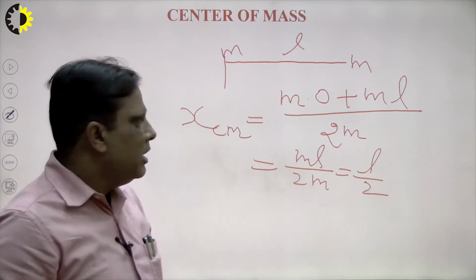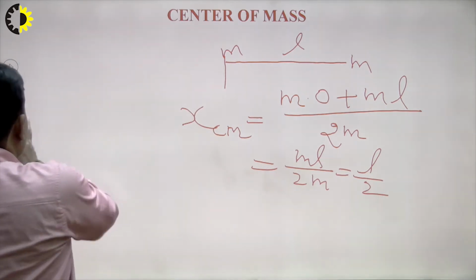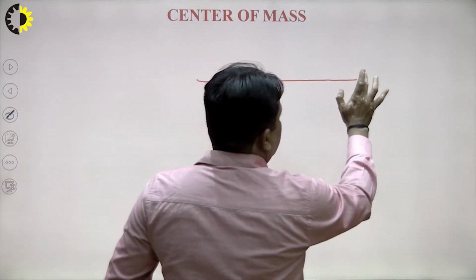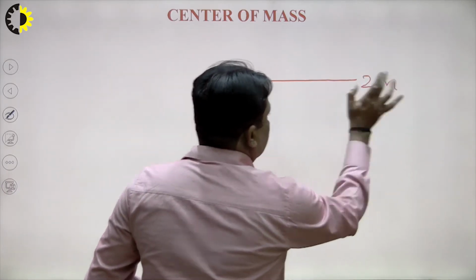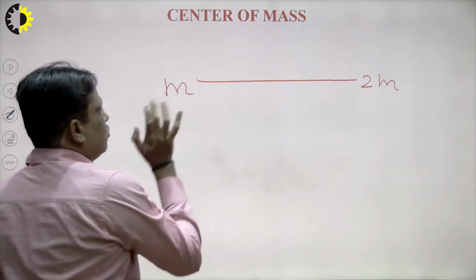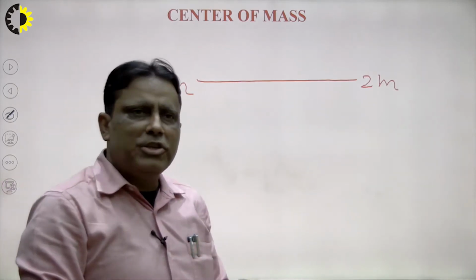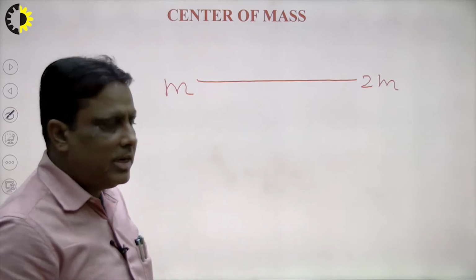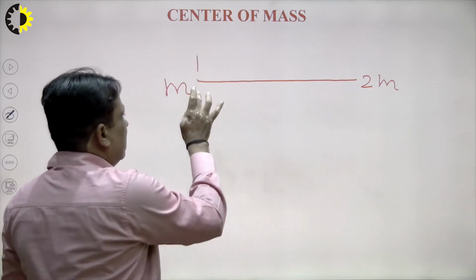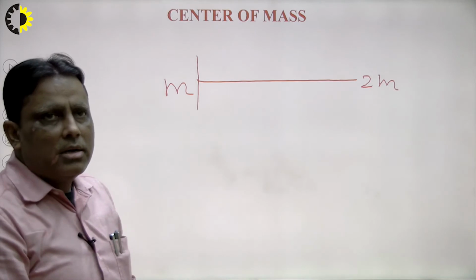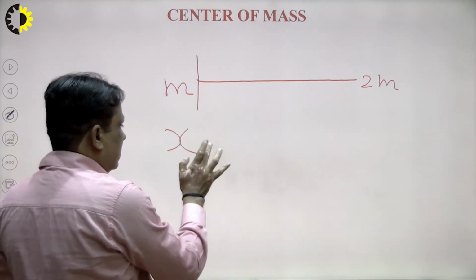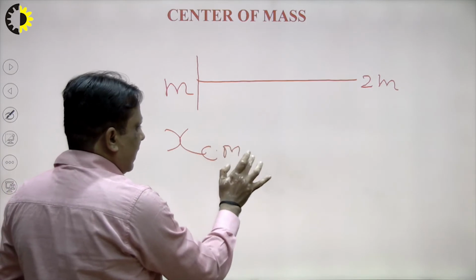In the same way, suppose we have another problem, suppose I write another problem, this is a rod, right, and there is a mass 2m and there is a mass m. How to calculate the center of mass of this rod when two different weights are applied at both ends, right? Suppose I want to calculate from this end, so how to calculate the center of mass by using the xcm here, xcm? So how to calculate xcm here?